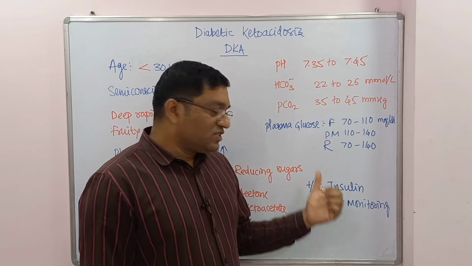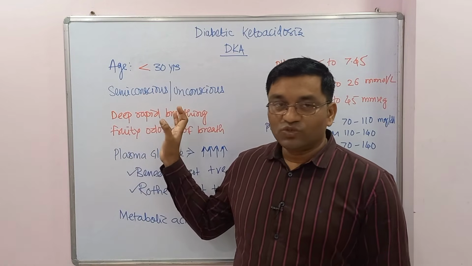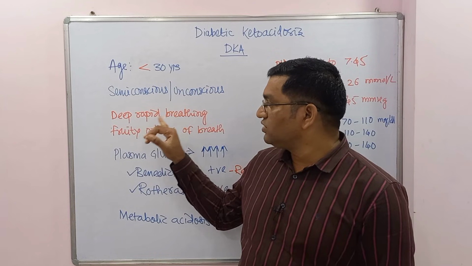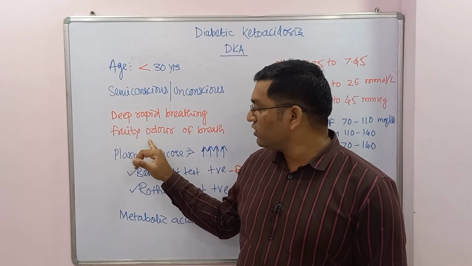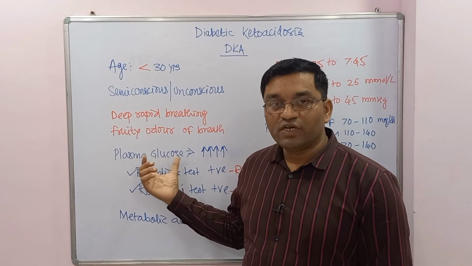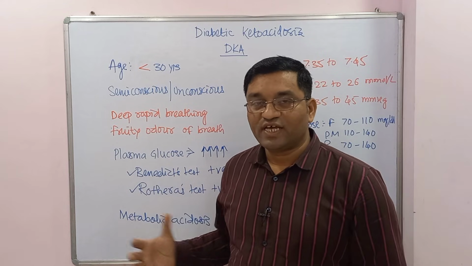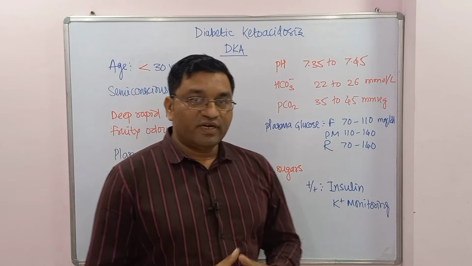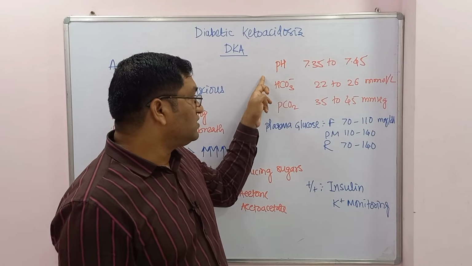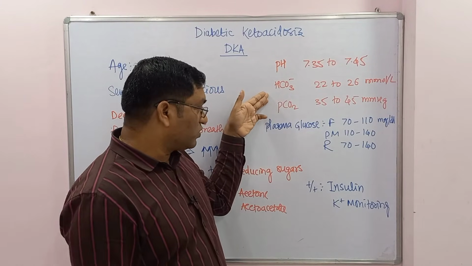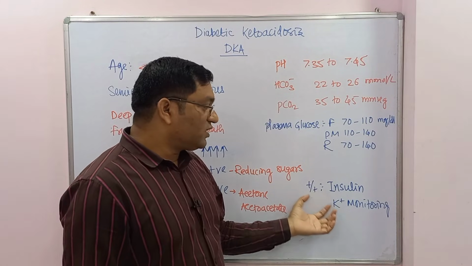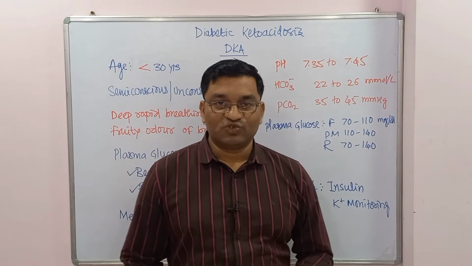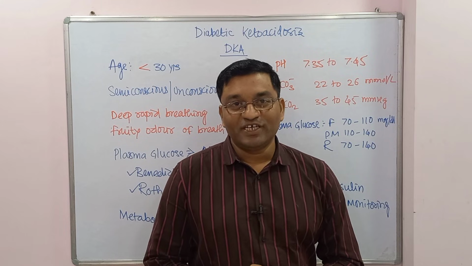Got it? So these are the key points in diabetic ketoacidosis: semi-conscious or unconscious state, deep and rapid breathing, fruity odor, plasma glucose level, Benedict test, Rothera's test. The acidosis is metabolic acidosis, and the blood picture will show a decrease in pH and a decrease in bicarbonate level. And insulin is given in the treatment with potassium monitoring. So this is all about the discussion of diabetic ketoacidosis.